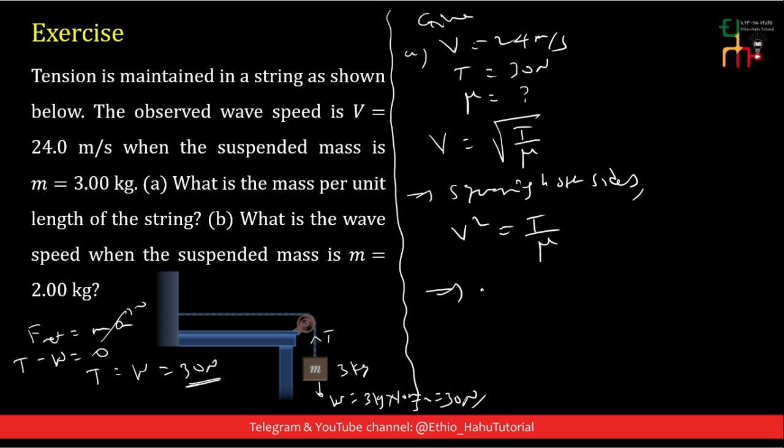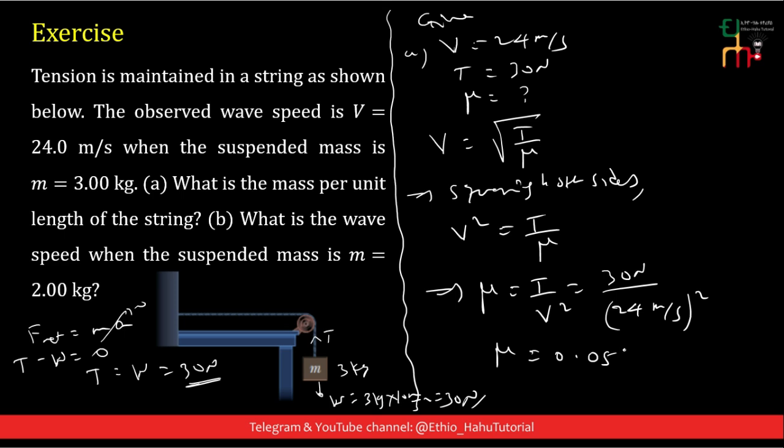And from this, linear density is equal to tension divided by V squared. Tension is 30 Newton divided by V, 24 meters per second, the whole squared. If we divide this, we get 0.052 kilogram per meter. This is the linear mass density of the string if the suspended mass is 3 kilogram.